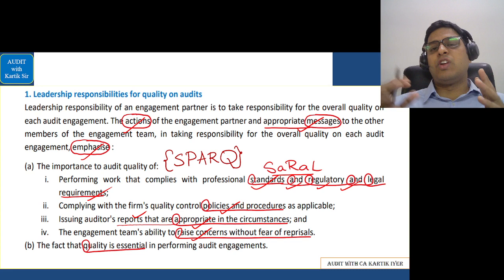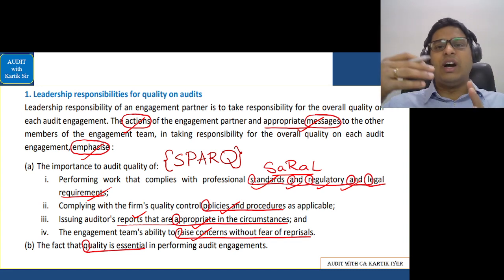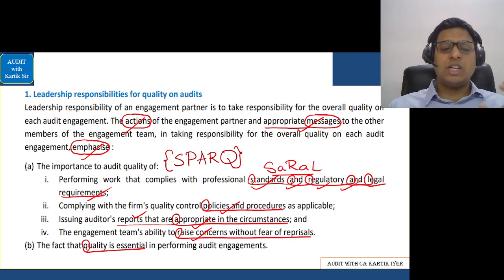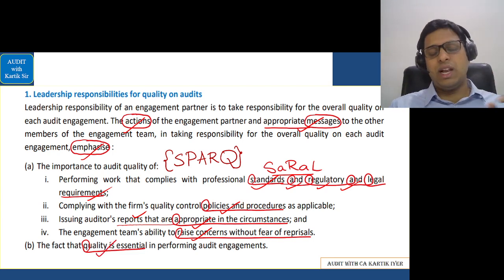raise concerns without the fear of reprisals. Means if they ask a query, you are not going to shout or insult them. When they ask your query or raise some matter, you are going to accept it calmly. That is what the leader should do. And finally, the leader should make it very, very clear that quality is very, very essential in any organization.